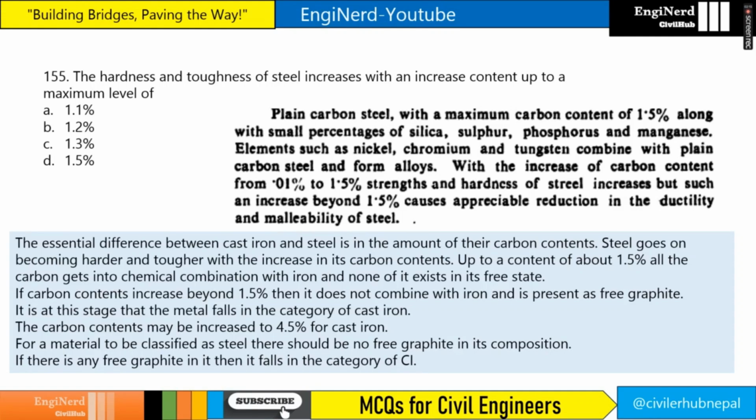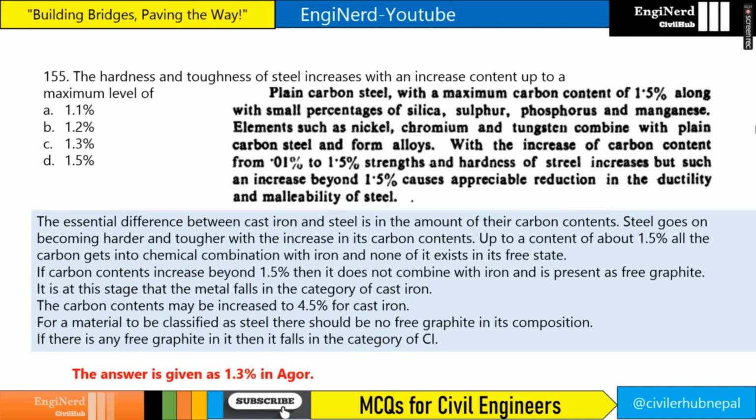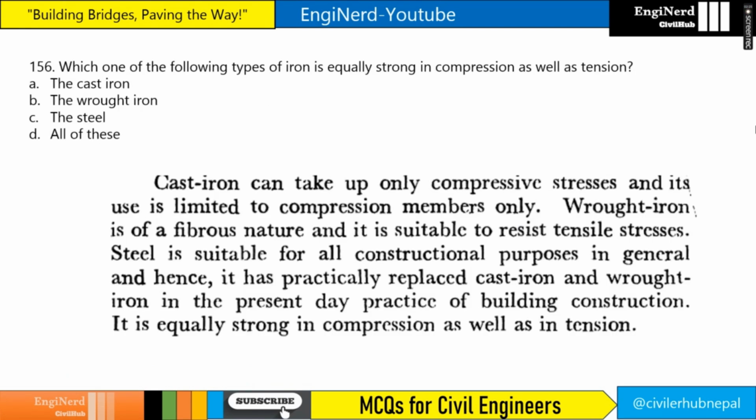The hardness and toughness of steel increases with an increased content of carbon to a maximum level of what? If you see in the book of Agor, the answer is given as 1.3%. Which one of the following types of iron is equally strong in compression as well as in tension? So the steel is equally strong in tension as well as in compression, right?